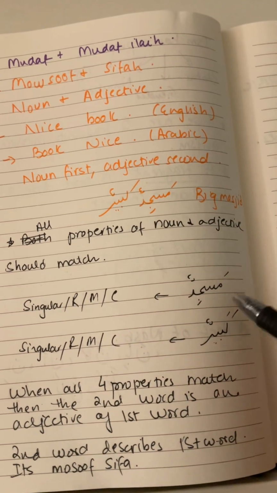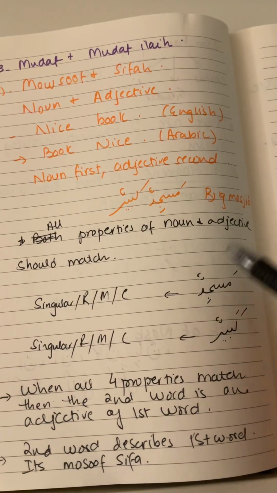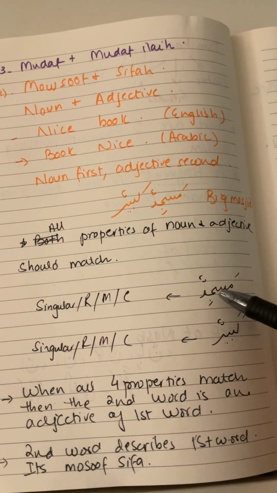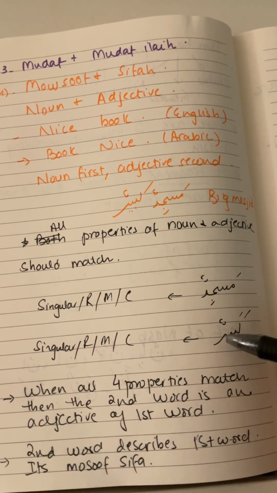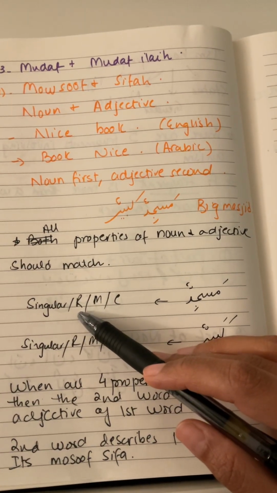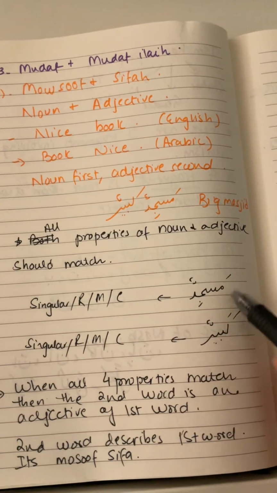Let's look at this example, masjidun and kabirun. Masjidun, we know that it's singular. There is no reason why it should be plural. We know from the Muslim chart, muslimun, musliman, muslimin. So it's muslimun, masjidun, and so it's singular. Then it's rafa, right? And then it is masculine. It's from the masculine chart, and it's also common. There is no al in the beginning.